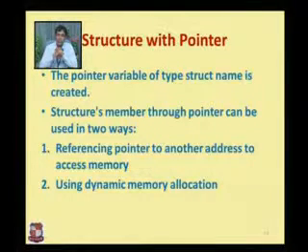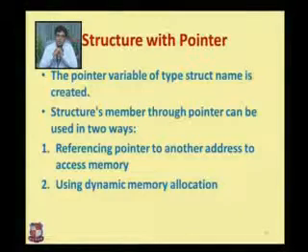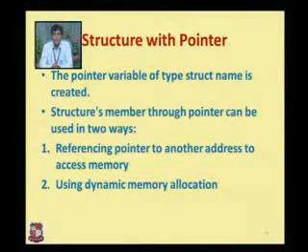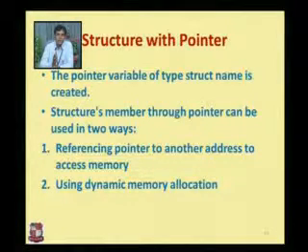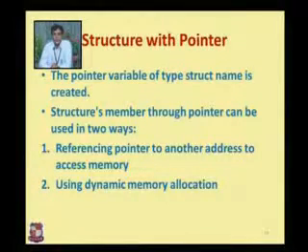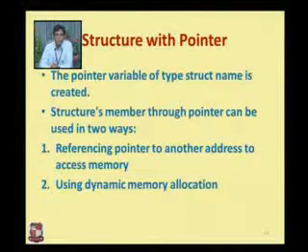So these pointers can be used with a structure. In that case we can pass a structure template, and we can point this structure template to particular variables, so we can access these values accordingly. So for better utilization of memory, we use structure with pointer. When a pointer variable of a struct type name is created, then the structure members can be accessed through the pointer in two ways. We have two ways to fetch these values.